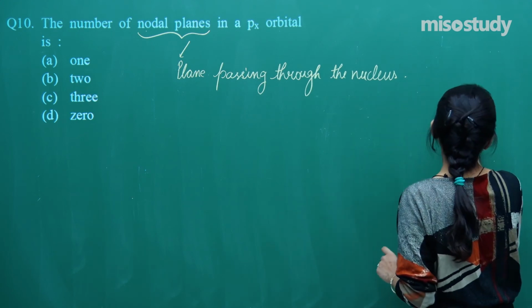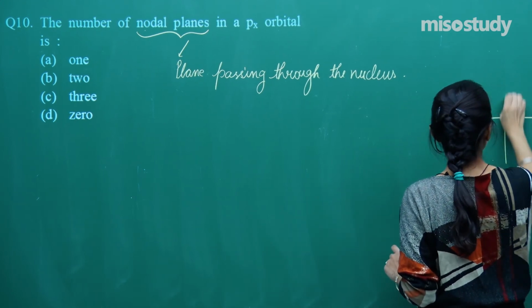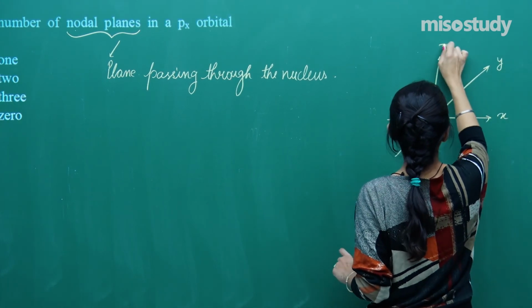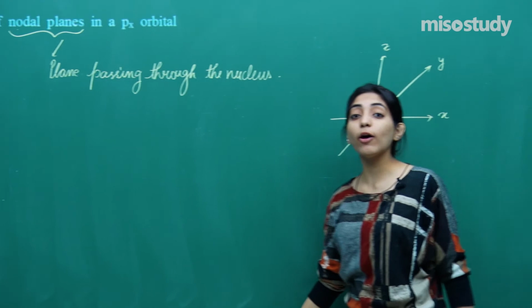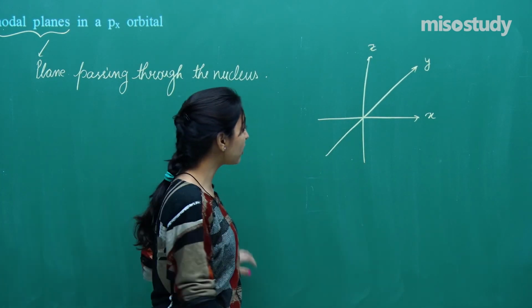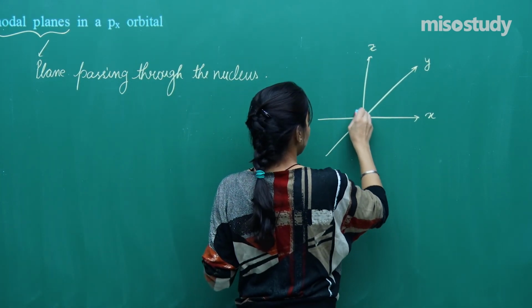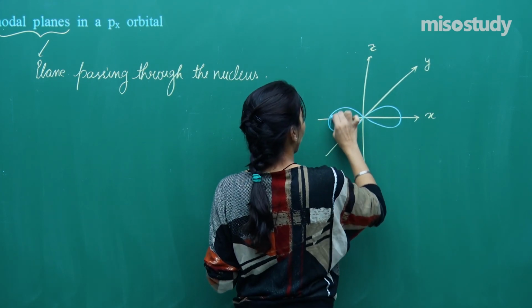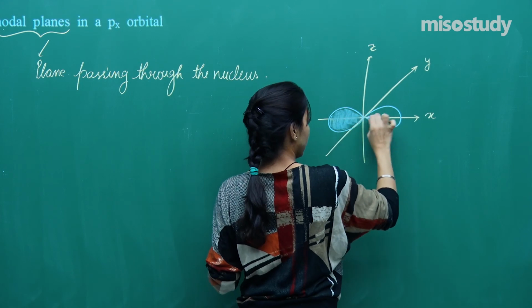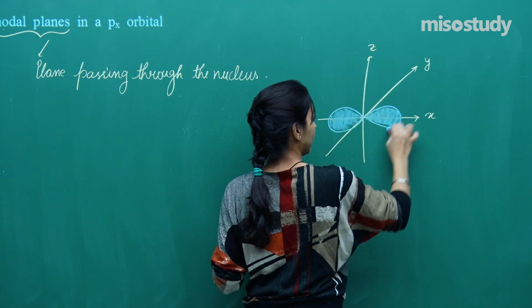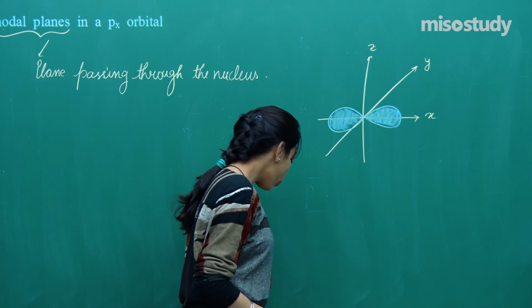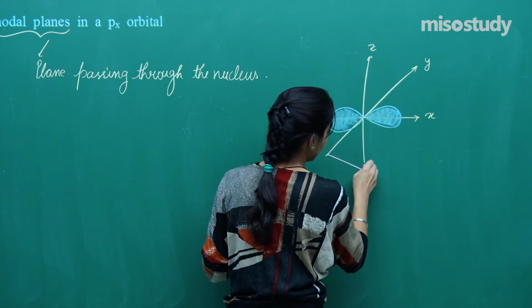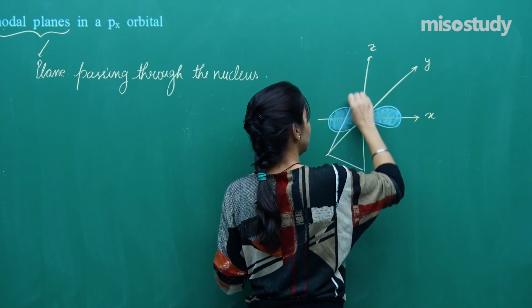For a px orbital, can I draw it like this? X, Y, Z. See, if I am talking about a px orbital, it must be lying along x-axis. So we have electron density being found here. We have electron density being found here. Right? Now, do you think I can draw a plane very easily, which is there in these 2 directions?